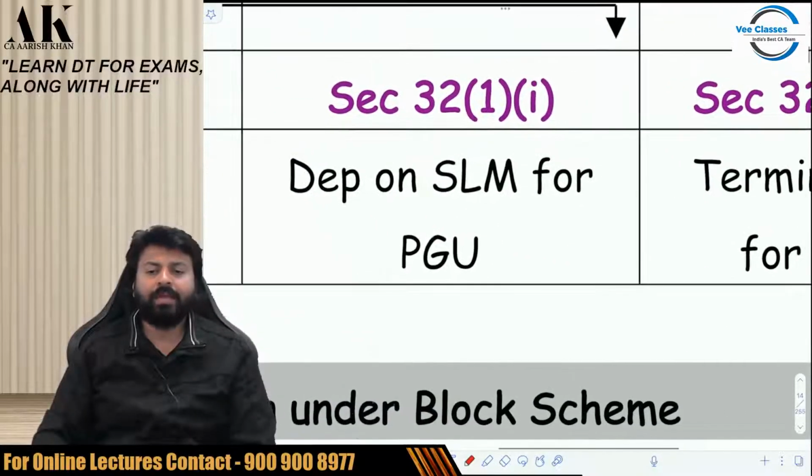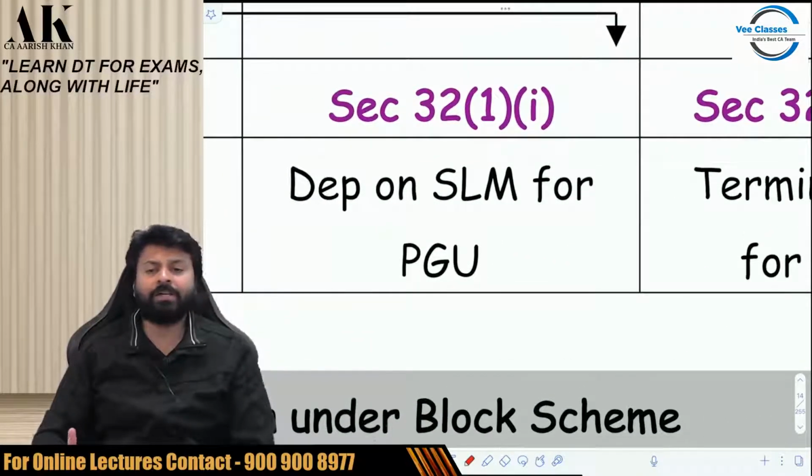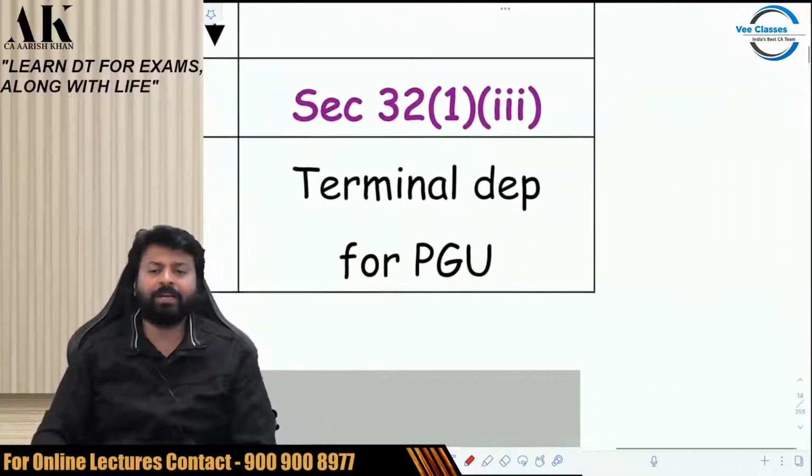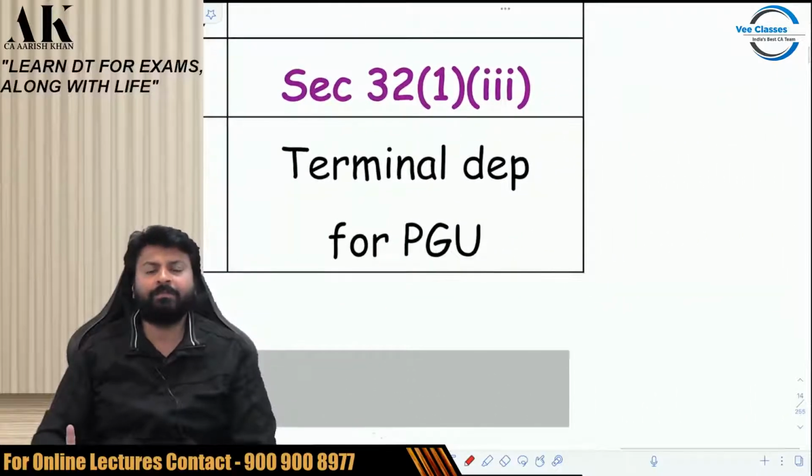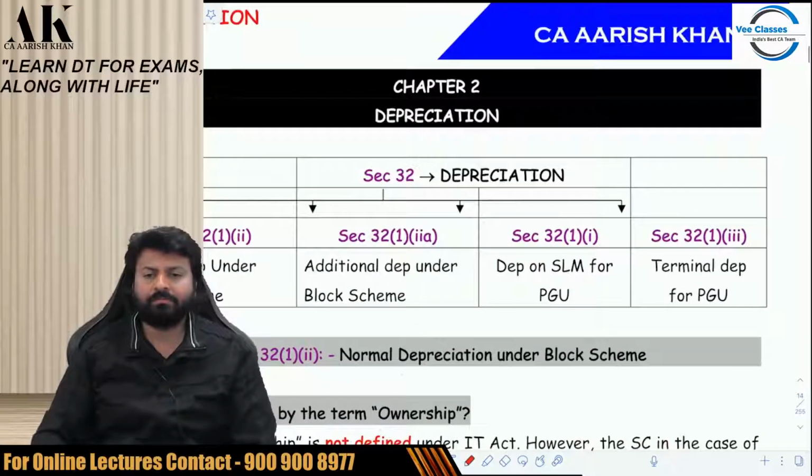Third, SLM depreciation for power generating units, section 32(1)(i). Fourth, terminal depreciation for power generating units, section 32(1)(iii).